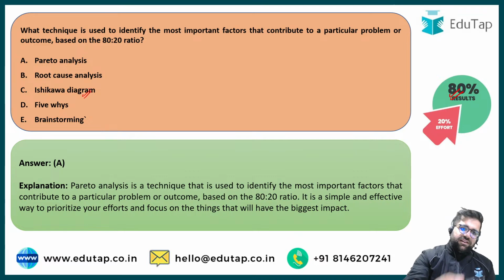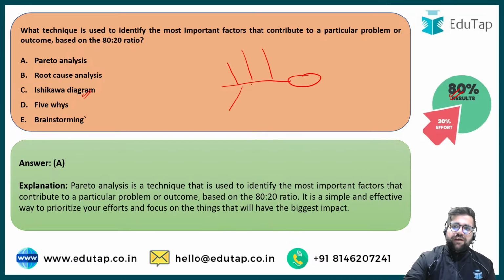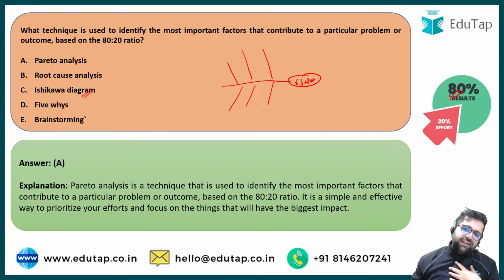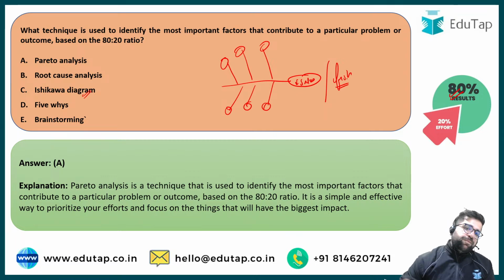Ishikawa diagram, again, this is also a very famous diagram when it comes to decision making. Ishikawa diagram is like a fishbone diagram. In this particular diagram, it looks something like this. Over here, you have your problem, like what problem you are having, and over here you have different causes of that particular problem. For example, if the sales of the company is decreasing, so this is the problem which I'm facing, but the sales is decreasing due to multiple factors. So this is how an Ishikawa diagram looks like. Sometimes it is also known as a fishbone diagram.